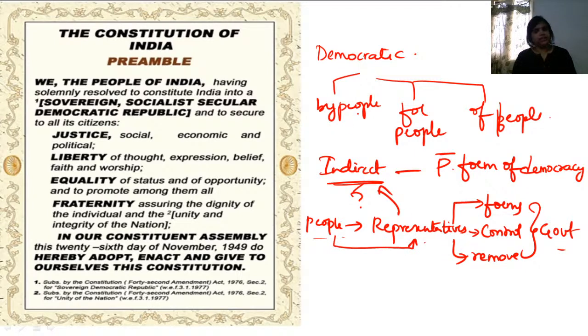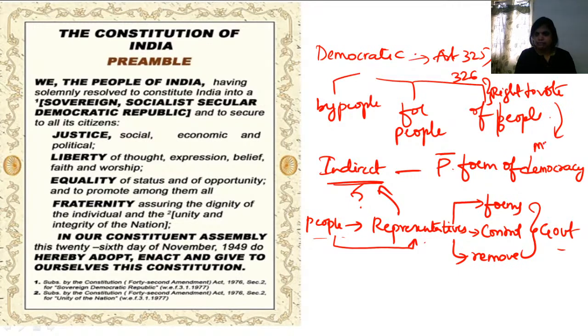And how we can ensure democracy is by Article 325 and Article 326, where you have the right to vote for both MPs and MLAs. So this word is democratic. Next, I hope you understood. I'm trying to explain each and every keyword mentioned in the preamble.